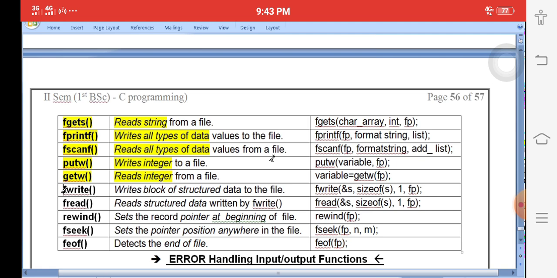Okay, fwrite writes structure data. Structures also. fread means read structure data. Okay, rewind sets the pointer. Rewind is nothing but setting the pointer at the beginning of the file. fseek means set the pointer anywhere in the file. So if you want to move the cursor to the beginning of the file, use rewind. The rewind function sets the pointer at the beginning of the file, that means rewinding. fseek means sets the pointer anywhere, at any position. feof means end of the file.